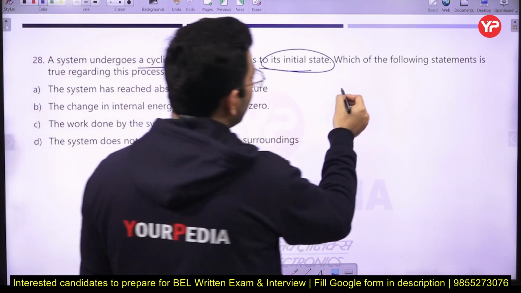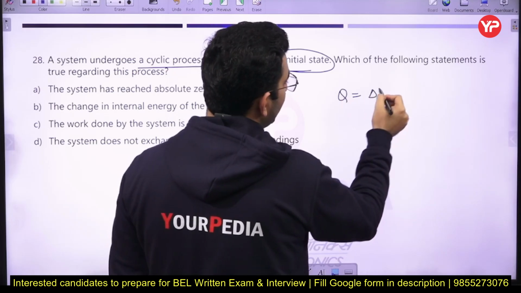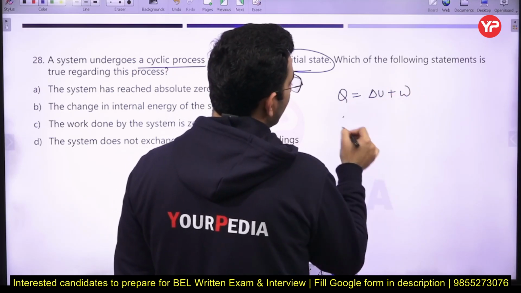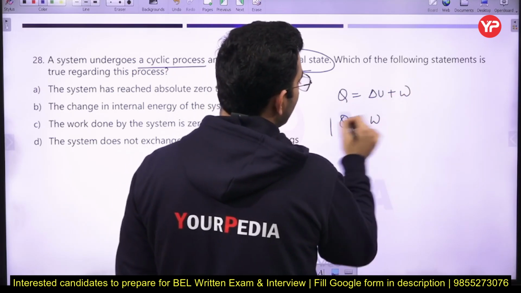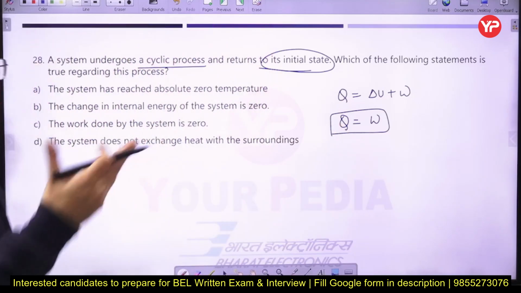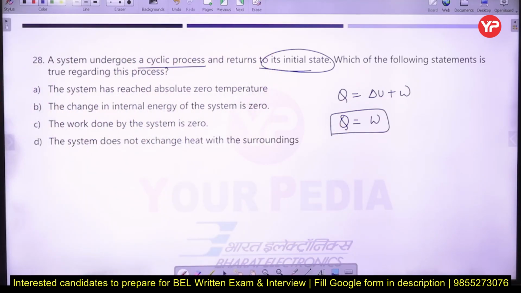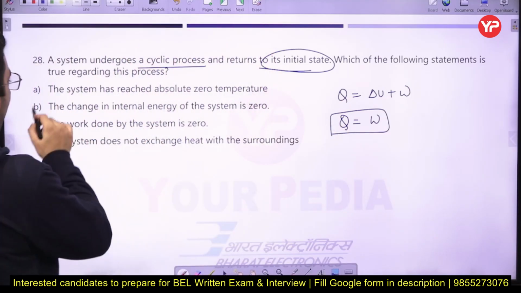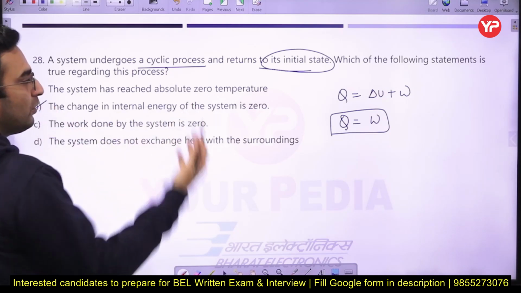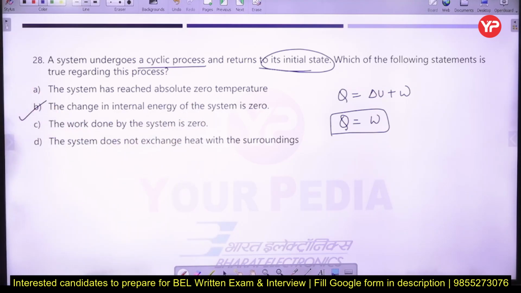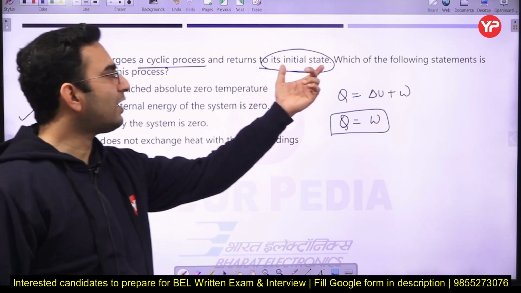So from the first law of thermodynamics, the net heat supplied into the system is going to be equal to the net work output from the system here. Now I can write that the change in internal energy of the system is going to be 0 because it is a point function, and the initial and final states are the same.